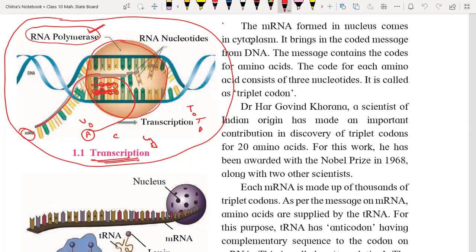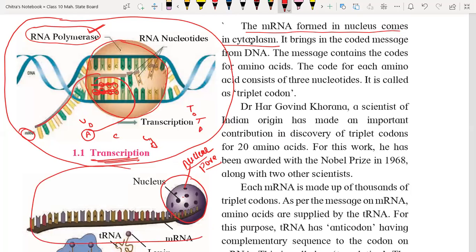Now we will discuss the next part. The mRNA formed in the nucleus comes out into the cytoplasm. This is the nucleus, and the nucleus has these holes called nuclear pores. Pore means small holes. So mRNA comes out from the nucleus through the nuclear pore and reaches the cytoplasm. Outside the nucleus, we have the cytoplasm here.